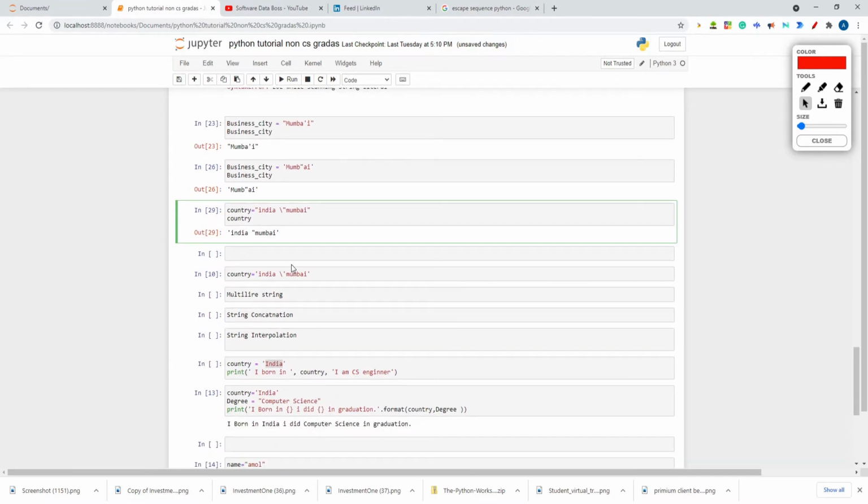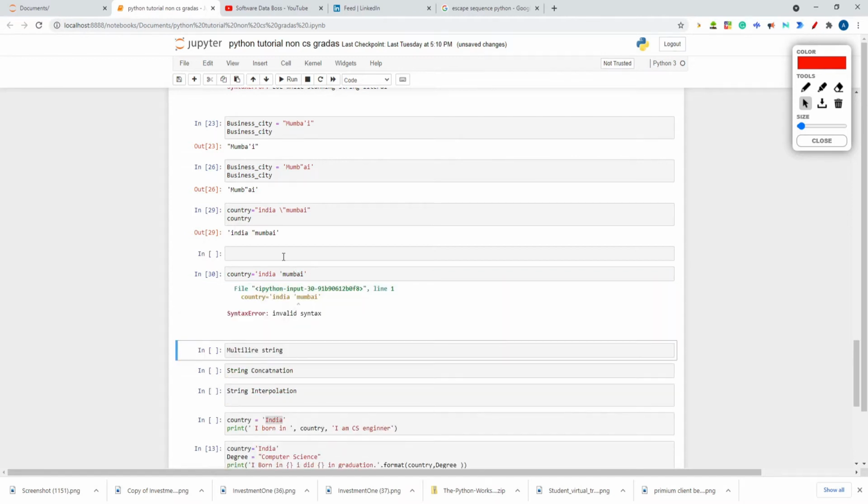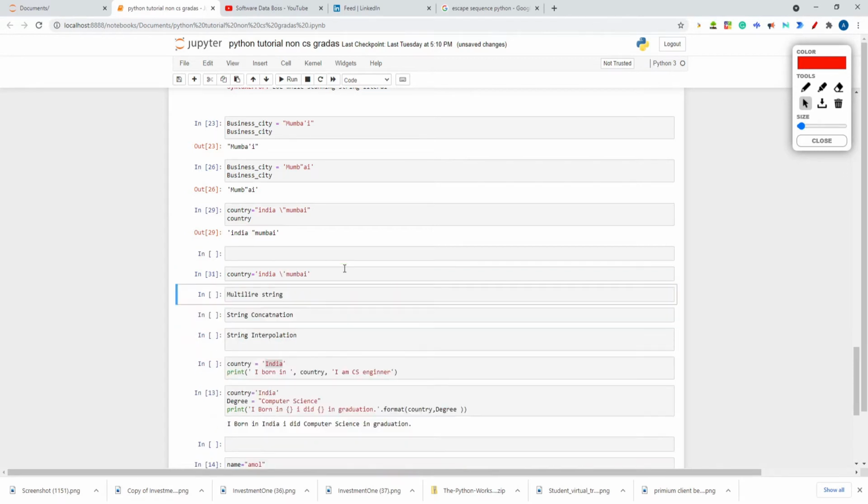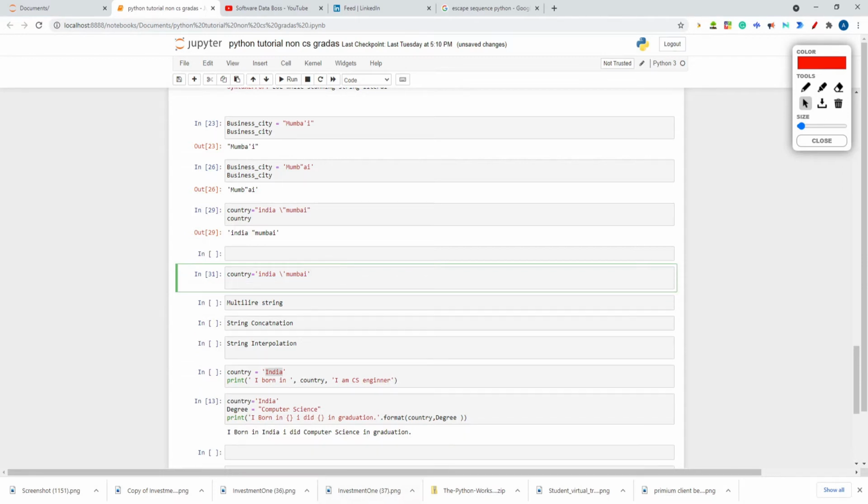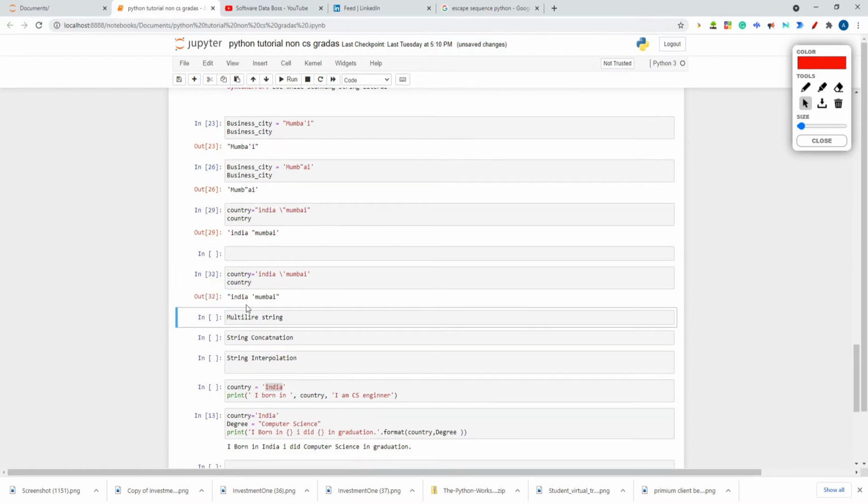Now see here, earlier, if I remove this backslash and just print, it will throw the error. I want the string starting with a single quote and ending with a single quote, which is legal, but I have a single quote in the middle also, and that is throwing the error. If I put a slash over here, then it will work fine. So let me print this country. So this is printing now. Like that you can work on strings.